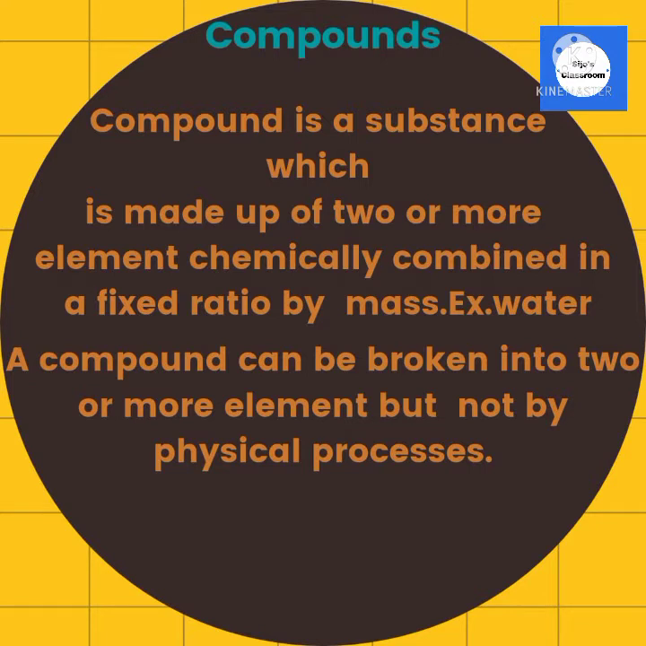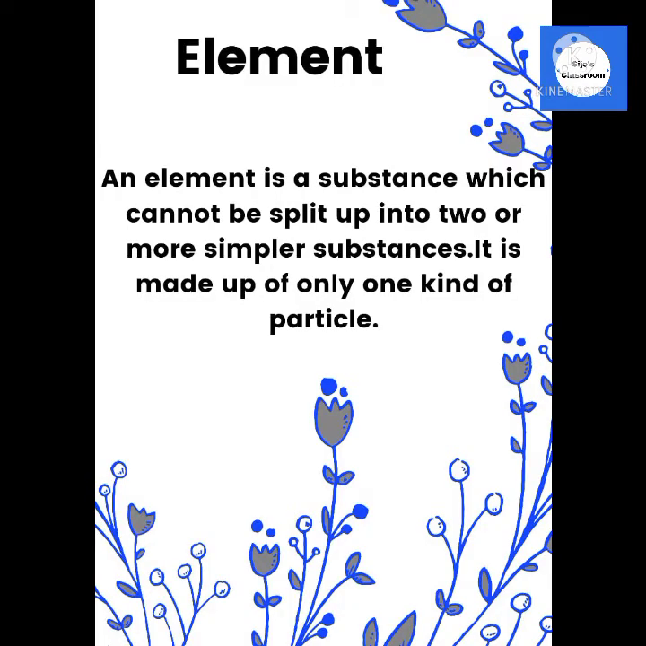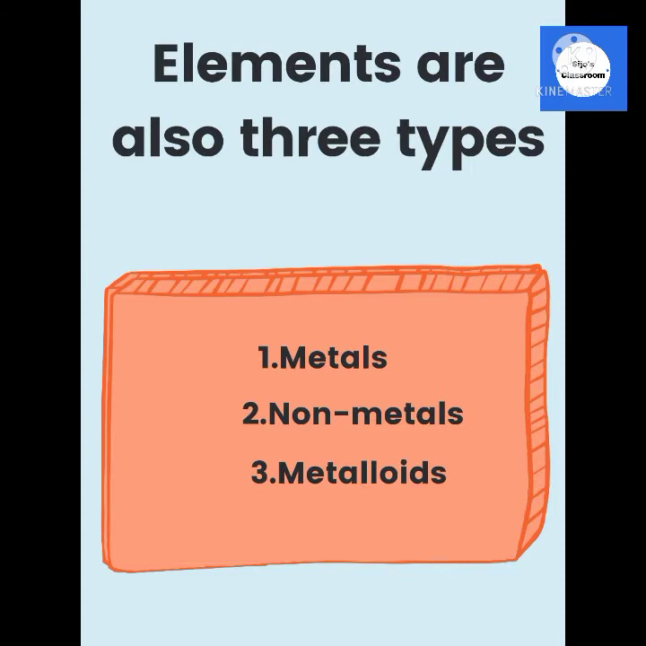Compounds. A compound is a substance which is made up of two or more elements chemically combined in a fixed ratio by mass. Example, water. A compound can be broken into two or more elements, but not by physical processes. Next point is element. An element is a substance which cannot be split up into two or more simpler substances. It is made up of only one kind of particle. Elements are also of three types: metals, non-metals, and metalloids.